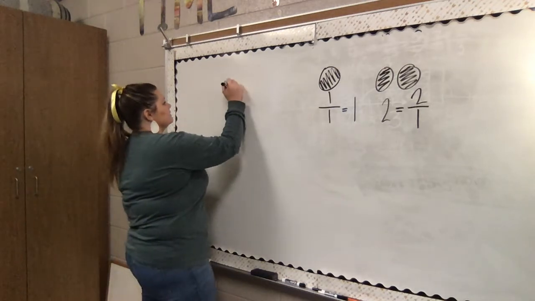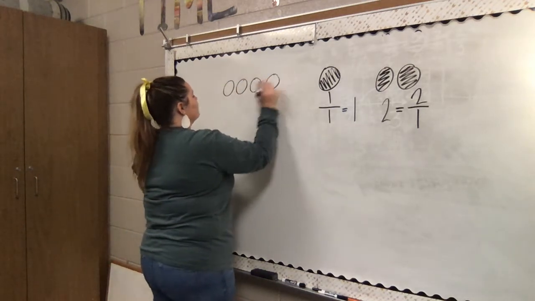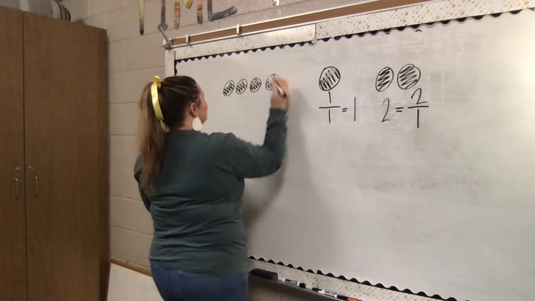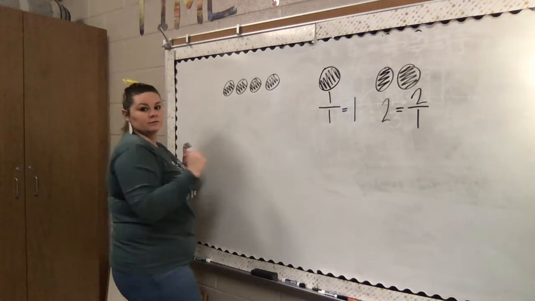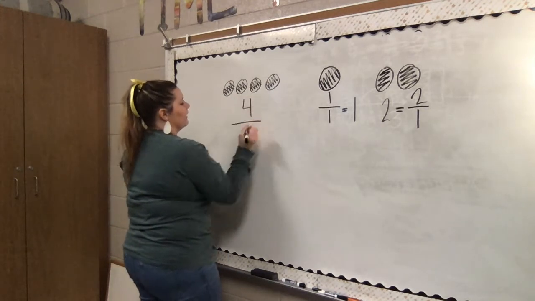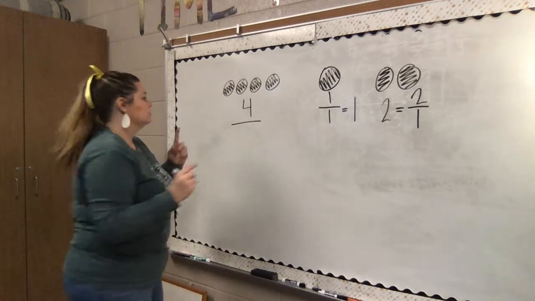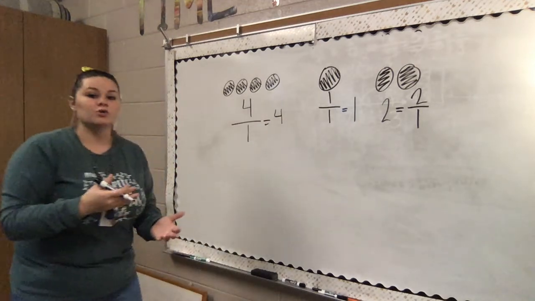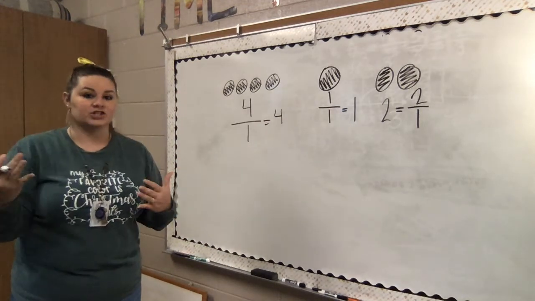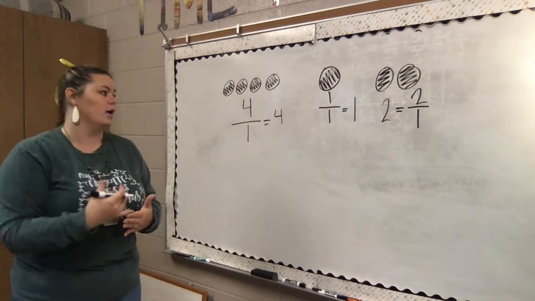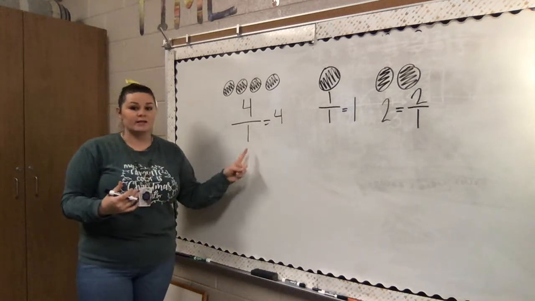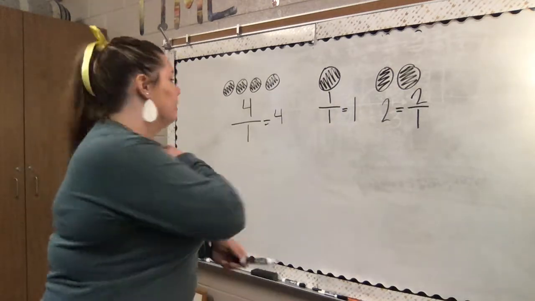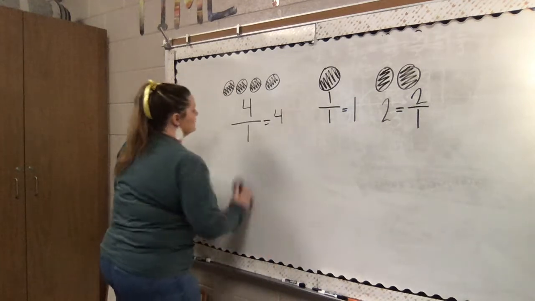So what about this? Okay, so I'm going to think about this one a little bit differently. So we have how many shaded? We have 4 shaded, but how many pieces are in one whole? Just 1. So 4 over 1 is equivalent to 4. So this is why you can write any whole number as a fraction if you put it over 1, or with 1 as the denominator, because there's just one piece in each whole. So that's really going to help you when you're multiplying fractions by whole numbers. So let's go ahead and get started with an example.